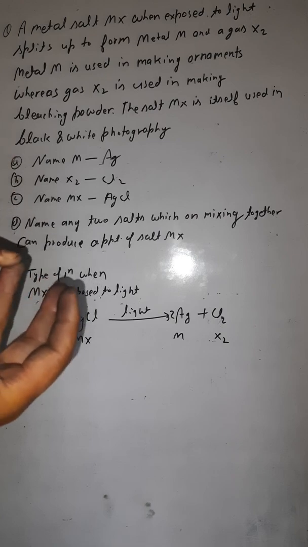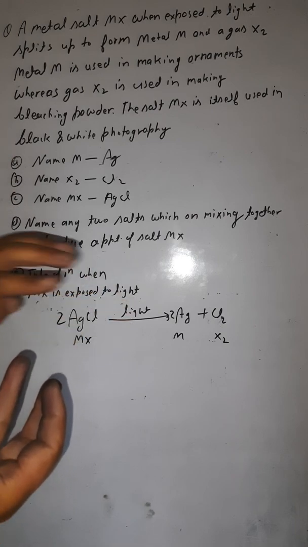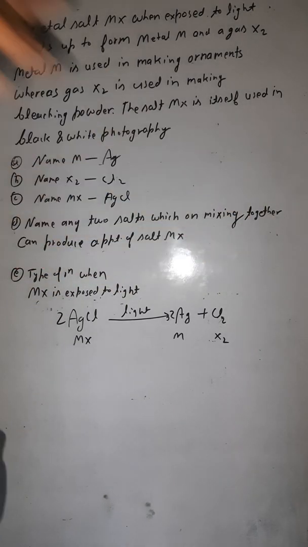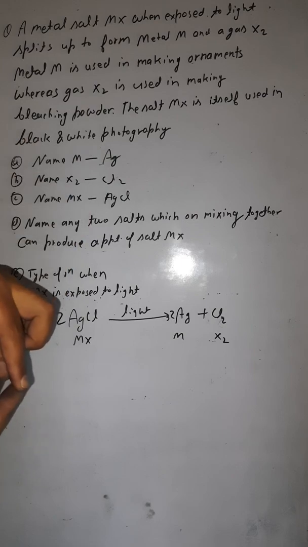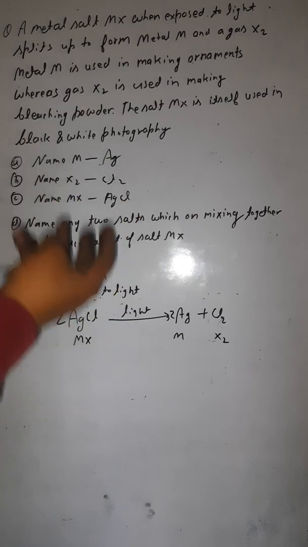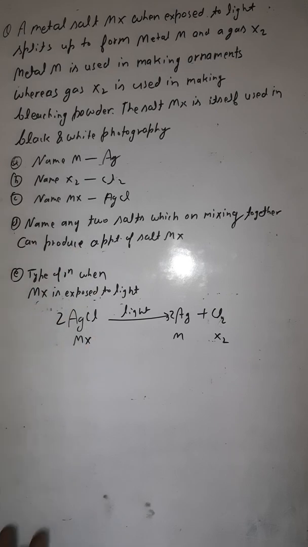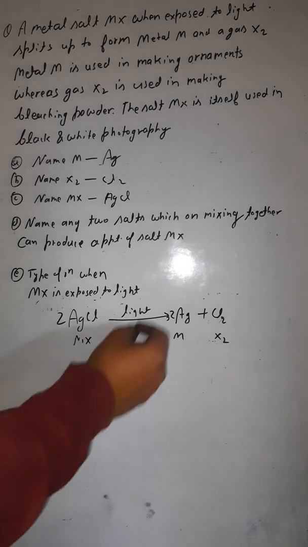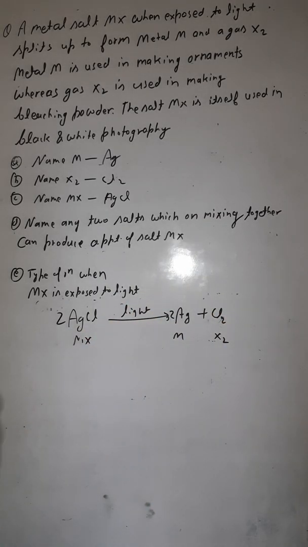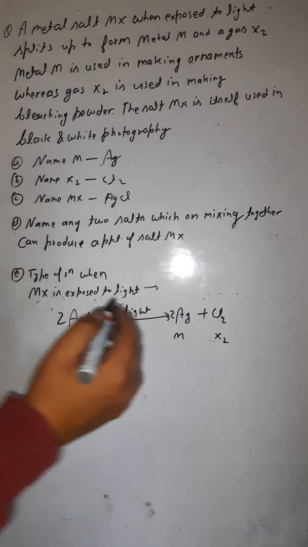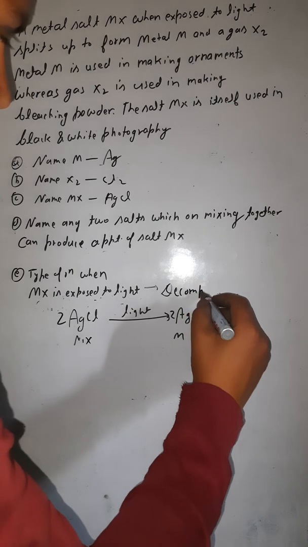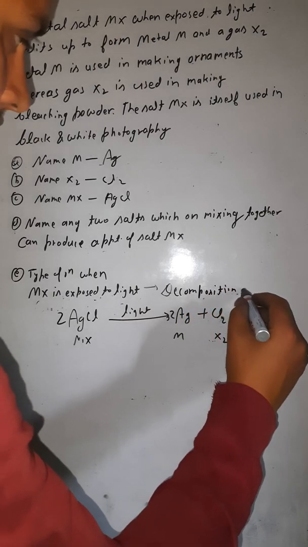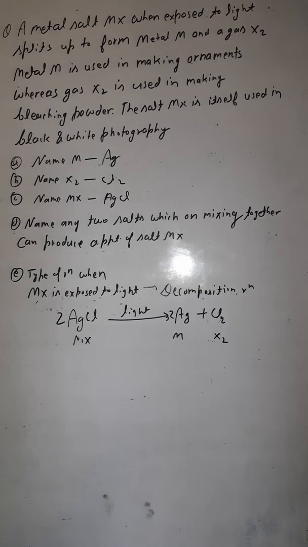The first one was thermal decomposition, decomposition in the presence of heat. When you heat it, it will be decomposed. The second one was electrolysis, in the presence of electricity. The third one was light decomposition, in the presence of light. So this is an example of a decomposition reaction, where one substance is decomposed into two or more. So the answer of the last question would be the decomposition reaction. Let me write it here.